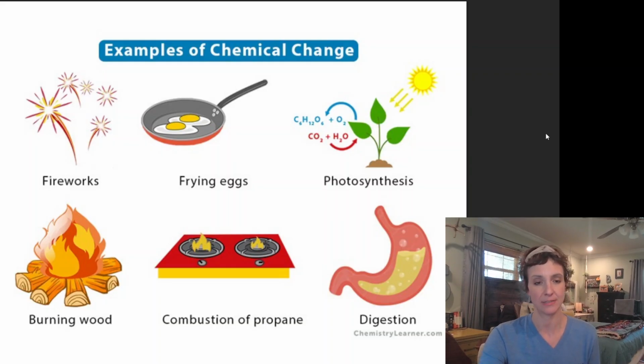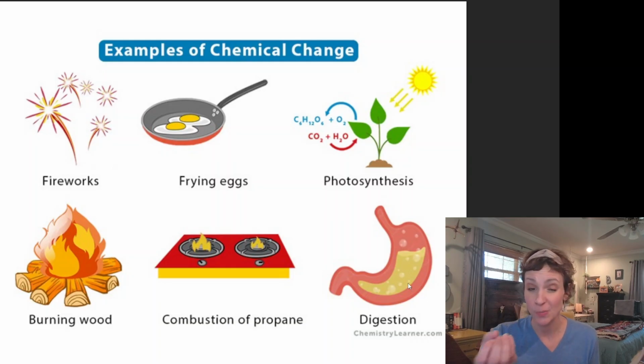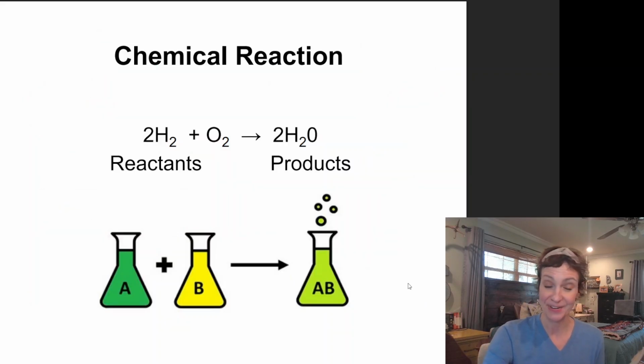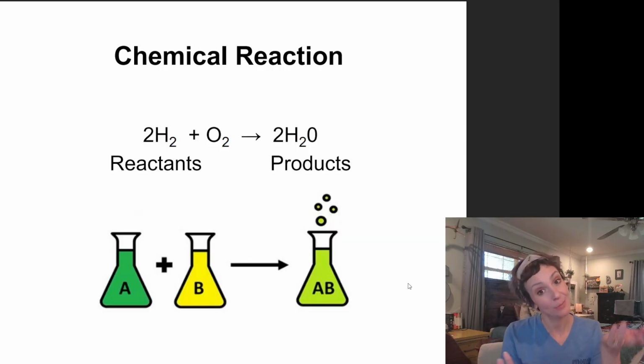So fireworks, it's like basically explosions. That's a chemical reaction. Frying an egg, you can't get back the original egg. That's a chemical reaction. The process of photosynthesis that you guys learned last year in biology. We got burning wood, combustion of propane, even digesting our food. I'm breaking down those food particles into something new by processes of chemical reactions. So here we are finally in chemistry saying chemical reaction. So a chemical reaction takes some sort or amount of reactants and turns it into some brand new things, products.